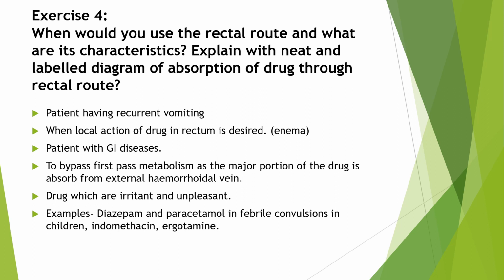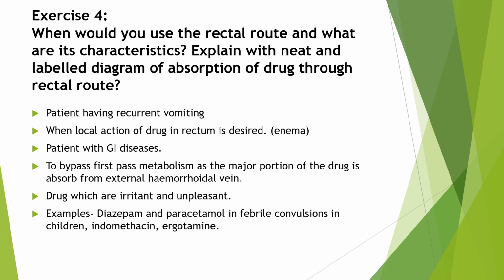Then what is the characteristic of the rectal route of drug administration? It avoids first pass metabolism because a major portion of the drug is absorbed from the external hemorrhoidal vein. So this is the main characteristic. This route is useful for irritant drugs and drugs with an unpleasant taste.